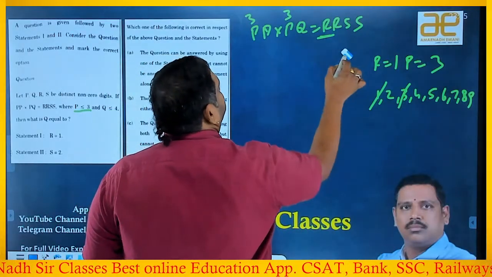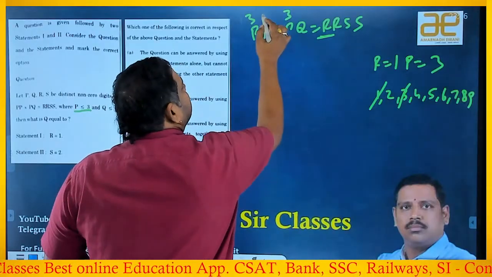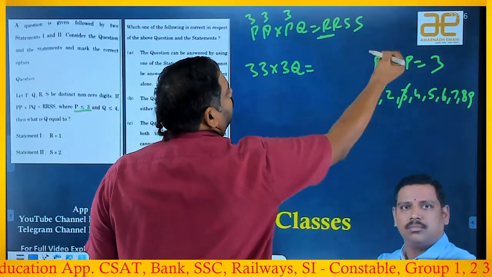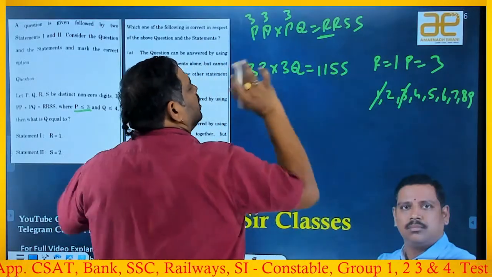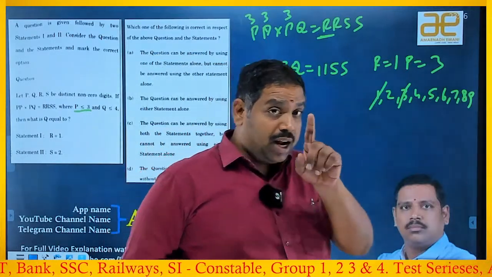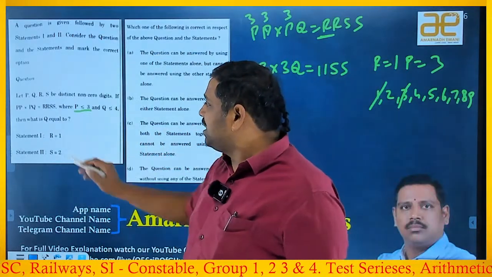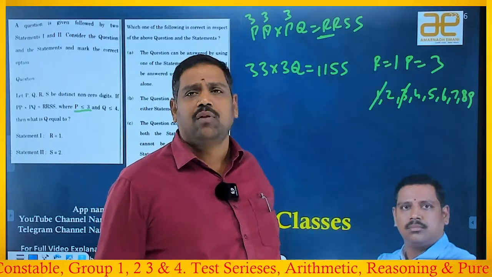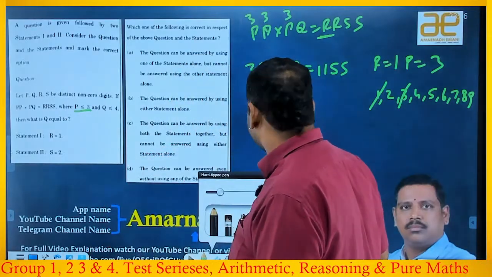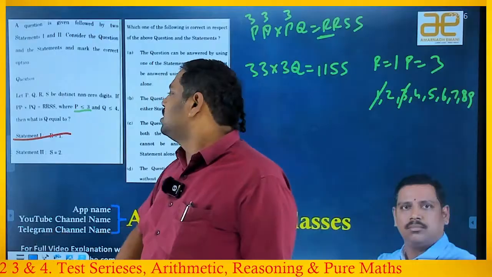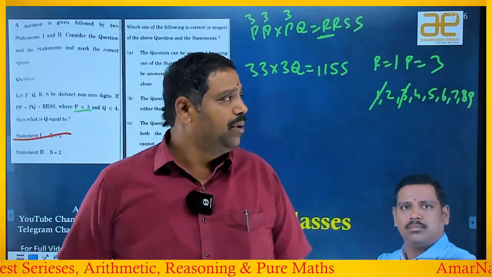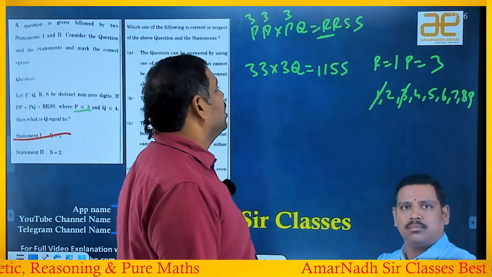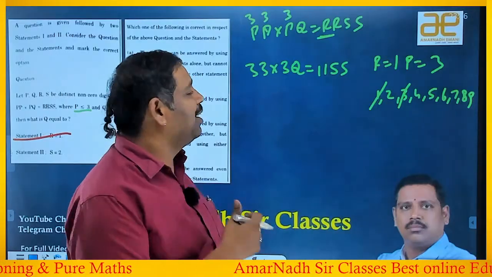Okay, now this I am removing. So P is 3. 33 into 3Q is equal to 1SS. That's the data that we got finally. So far I have not used any statement. The first statement says that R is equal to 1. What is the use of giving R is equal to 1 here? I already determined R is equal to 1. So that means the first statement is not required. The second statement says that S is equal to 2. Now, the question can be answered even without having any of the statements. Oh my God, so he is having a lot of fun with us.